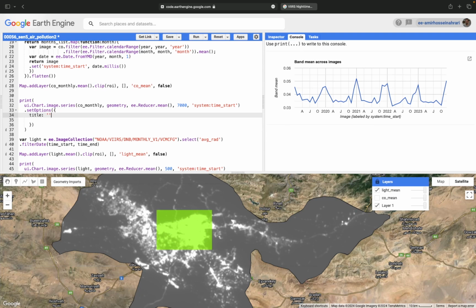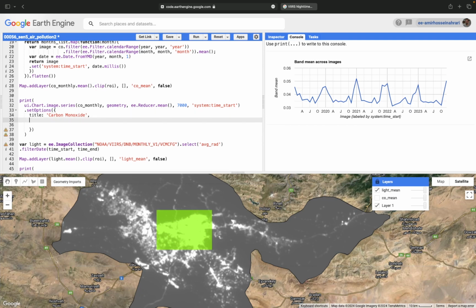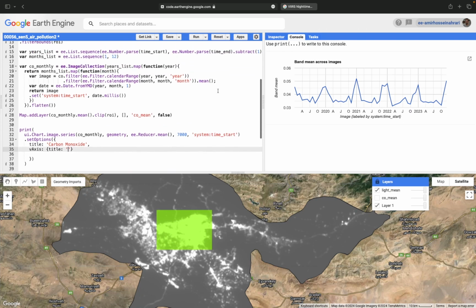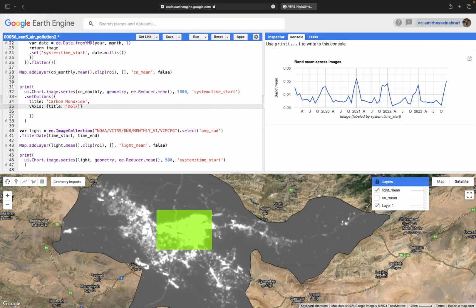The first chart reflecting the carbon monoxide or CO. And also the vertical axis showing the CO values. Here we have vertical axis equals to, there is a title, it is CO, or even we can add the unit of the value, mole per square meter.